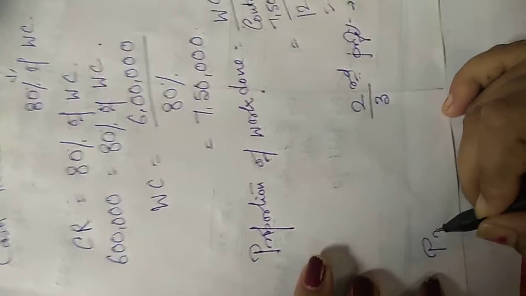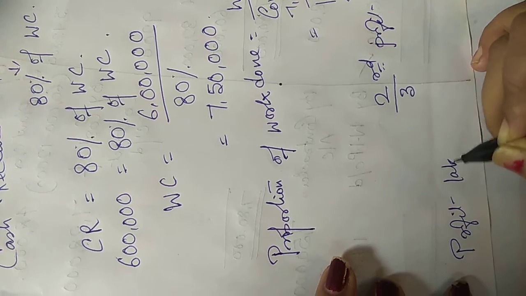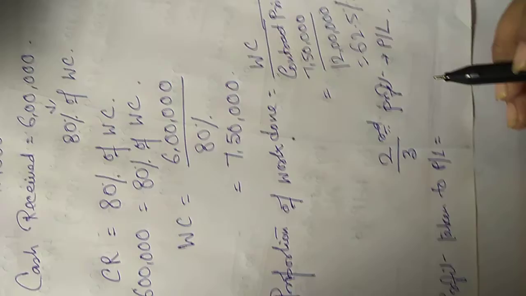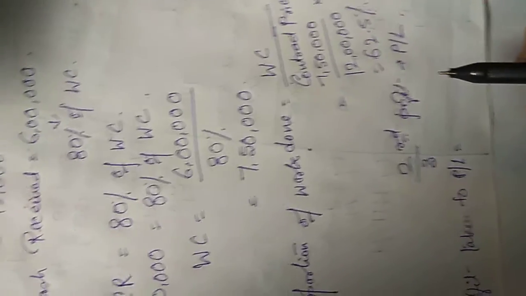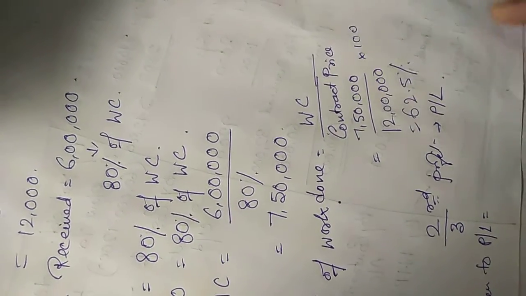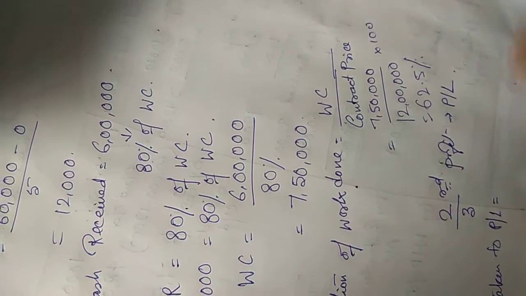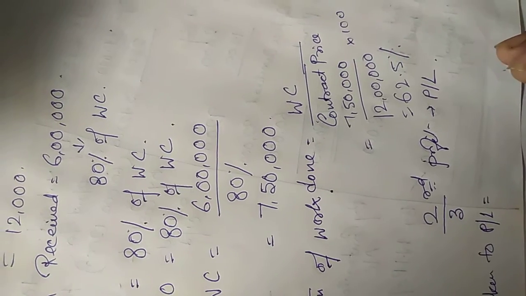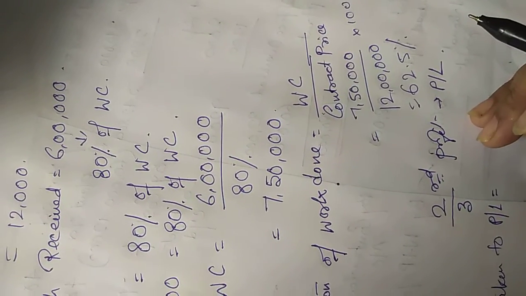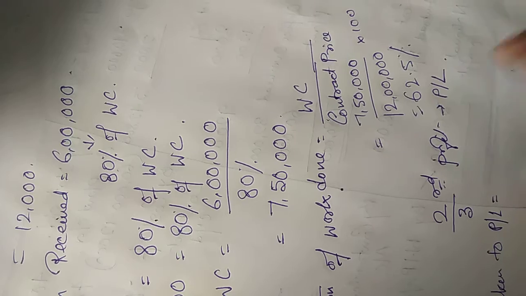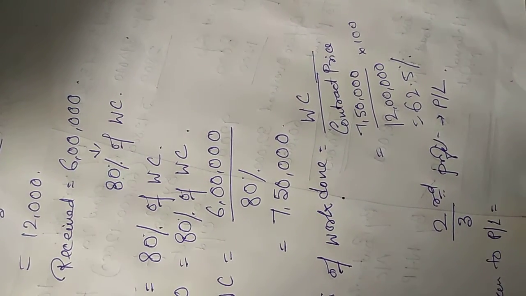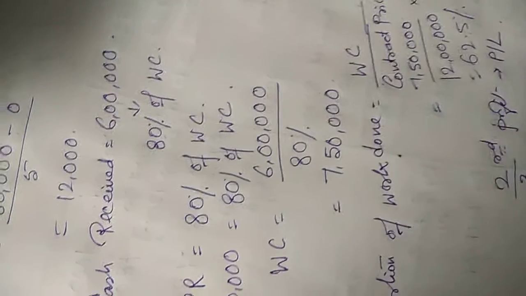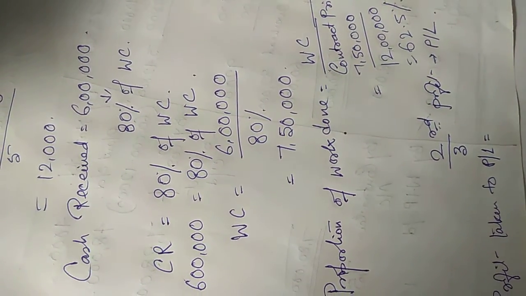Profit taken to profit and loss, how much profit is to be transferred, meaning for what percentage of work how much profit is to be transferred to P&L, we will discuss in detail later. But here, when the work completed is more than 50% but less than 90%, meaning near completion, the amount of profit to be transferred is 2/3. In general, this is the kind of sum where you have to transfer 2/3 of the profit.